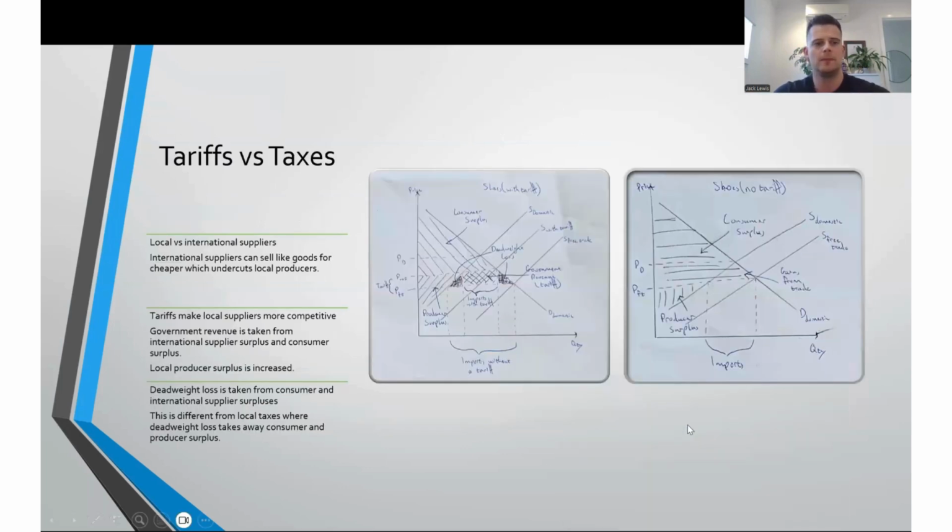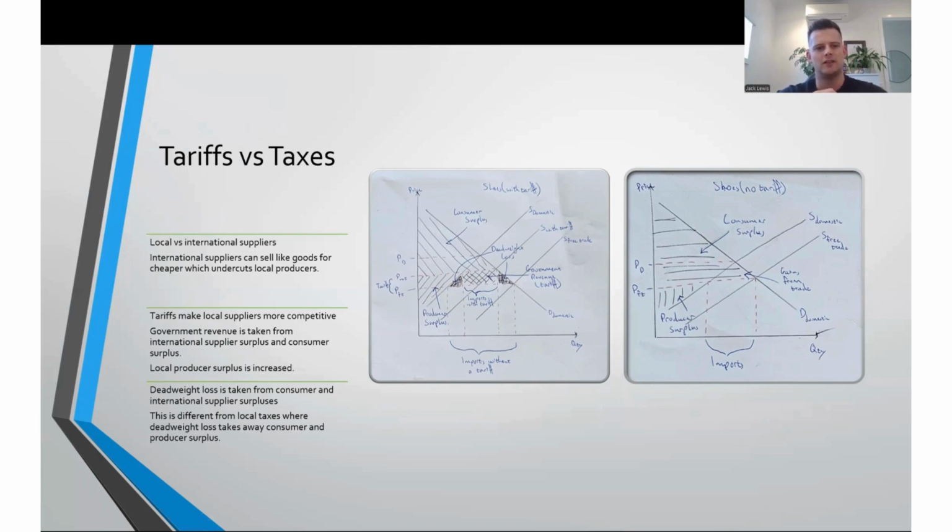Moving on to tariffs. A tariff is placed on imported international goods. In an open domestic market, cheaper imported goods can enter the market, undercut local producers, and limit producer surplus. This can be seen in the first graph here. Looking at this second graph, a tariff can be introduced which will raise the price on imported goods, which you see here, making local goods more attractive. This will increase local producer surplus while decreasing international producer and consumer surplus.